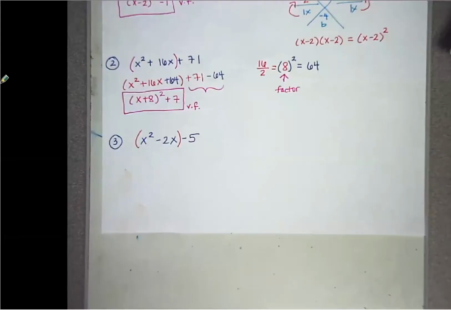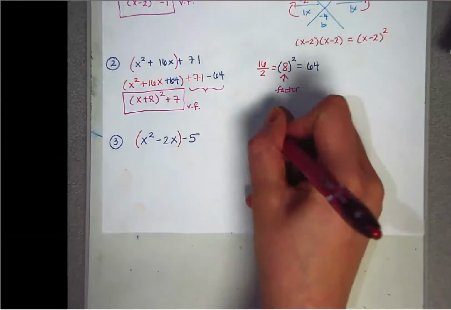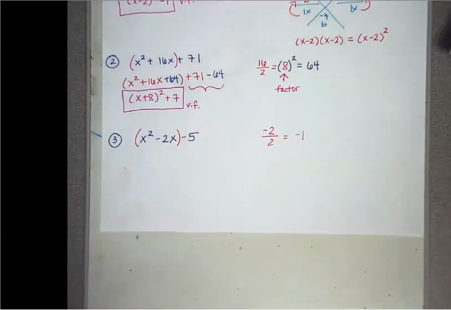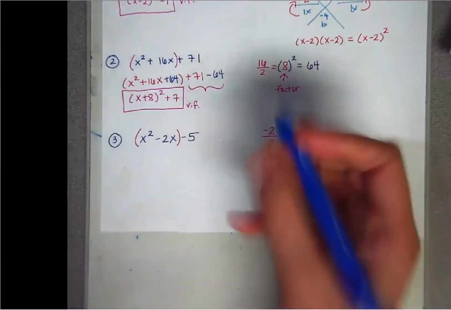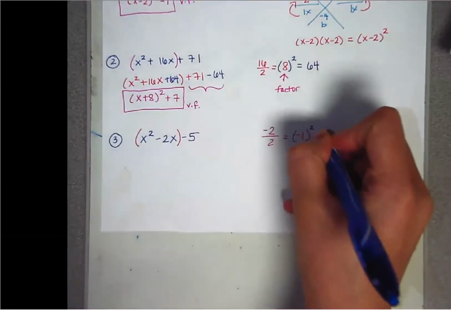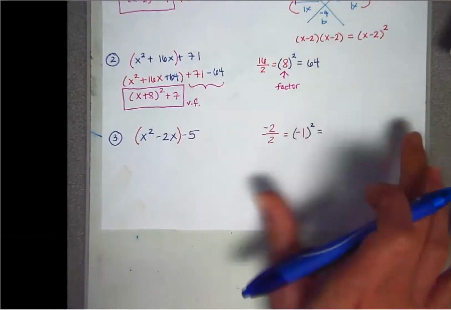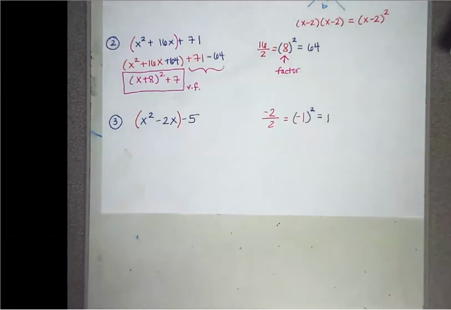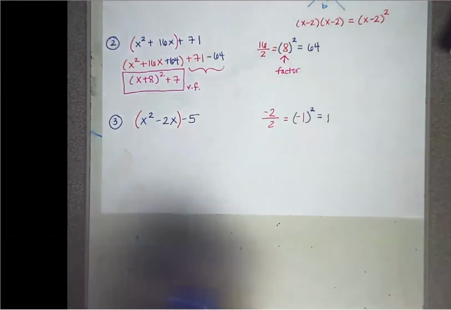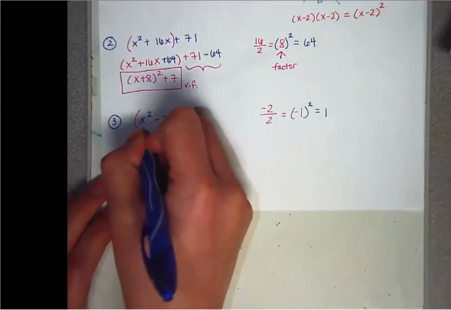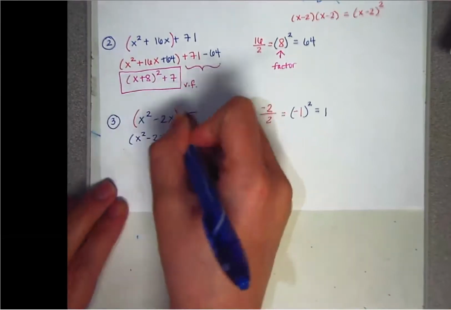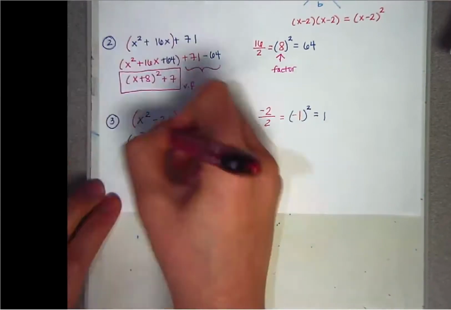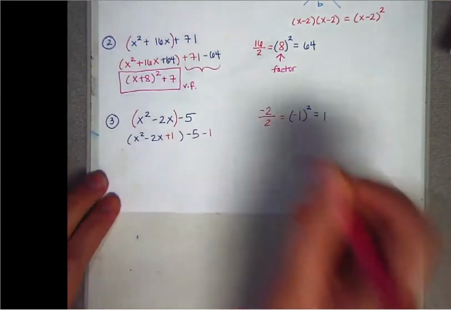Okay, so we take b, which is negative 2, and divide it by 2, which gives us negative 1, and then we square that number. Remember, this is always going to be positive. Negative 1 times negative 1, which is what negative 1 squared is, is positive 1. So we're going to add it on the inside, subtract it on the outside. So we have plus 1 here, and then minus 1 here.